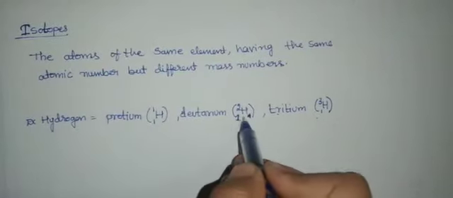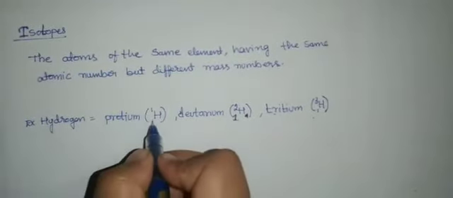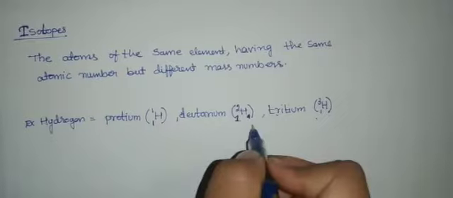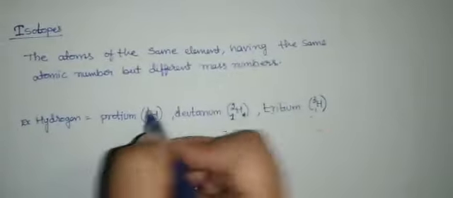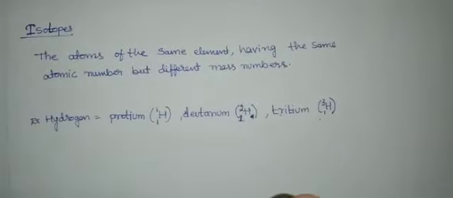Each one is 1. Here you can see the atomic number I told. If it is written as the lower subscript, it is called the atomic number. The upper subscript is called the mass number, right?